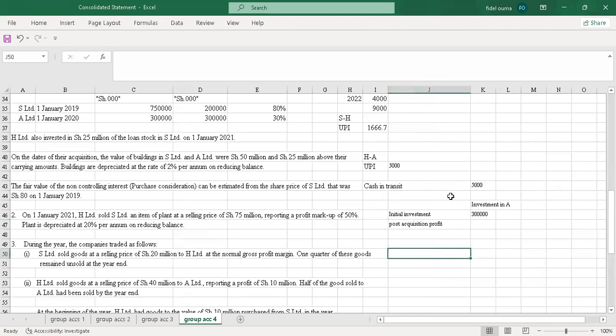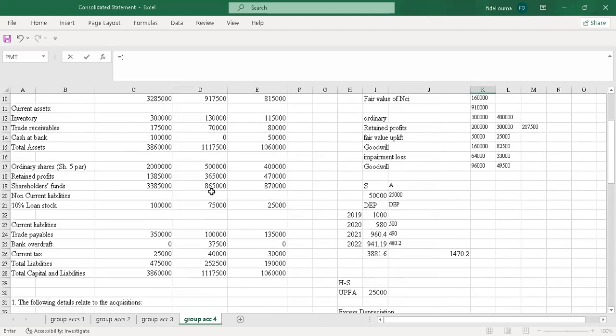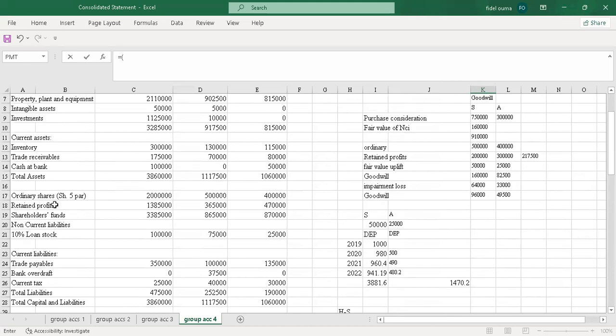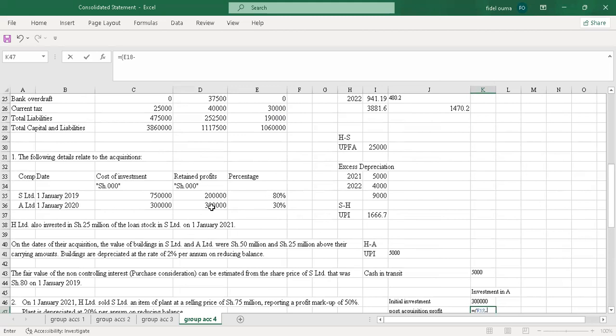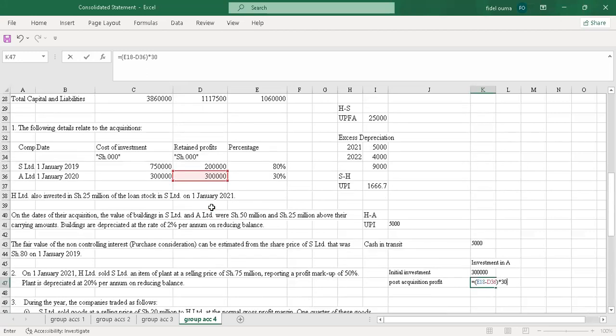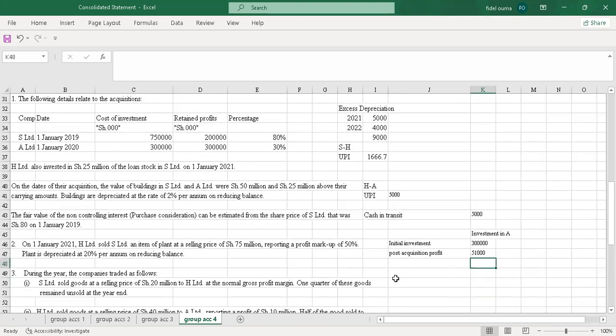So the post-acquisition, this is how you do it. Just come here and say equals to, then you put the bracket. Then you look at the retained profit under associate at the close of the year. So just come here and pick this. Then you subtract the pre-acquisition retained profit. So subtract this. Then you put the bracket. And because it's an associate, we only take our portion, which is 30%.